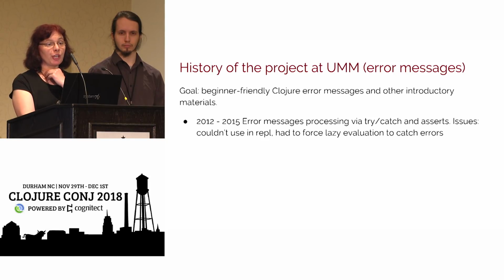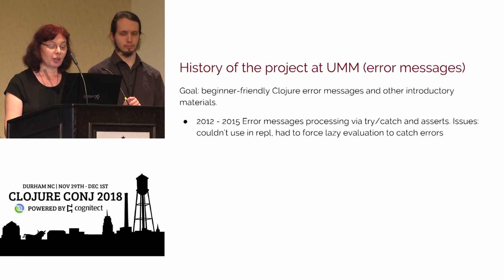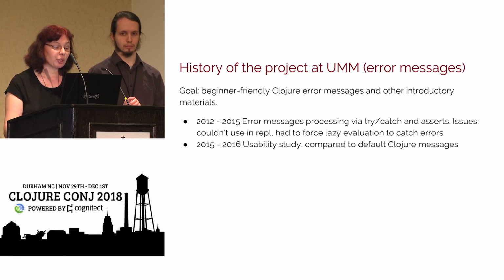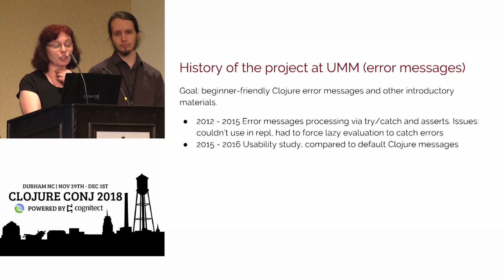And I really would like to have REPL-driven development where you can try things and see how they work interactively. Also, lazy sequences, in that approach, we had to evaluate all of the lazy sequences, which prevents people from using things like infinite ranges, for example. So that's really not what we actually would like to do. But it helped us think about phrasing of some of the error messages.